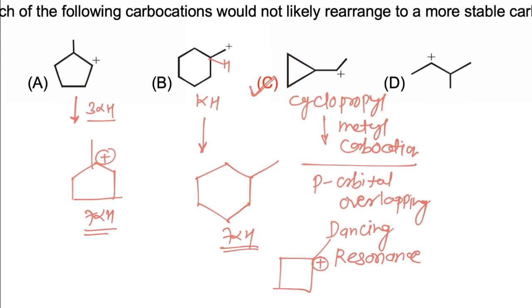While in D, in the fourth case, this carbocation has only 4 alpha hydrogens, and if it gets rearranged to a 3-degree carbocation, this carbocation has a total of 8 alpha hydrogens. So in the case of A, B and D, rearrangement is possible, while in case C, rearrangement is not possible, and hence the correct answer is C.